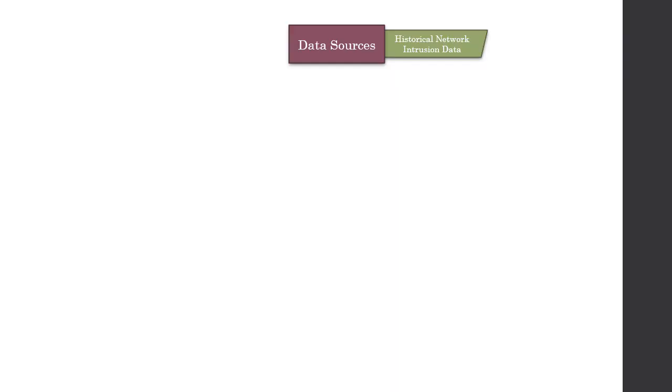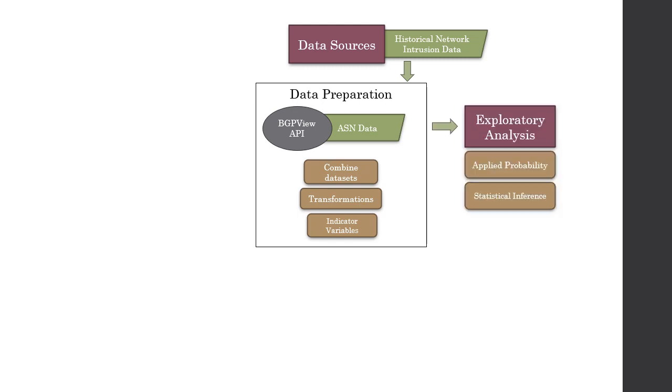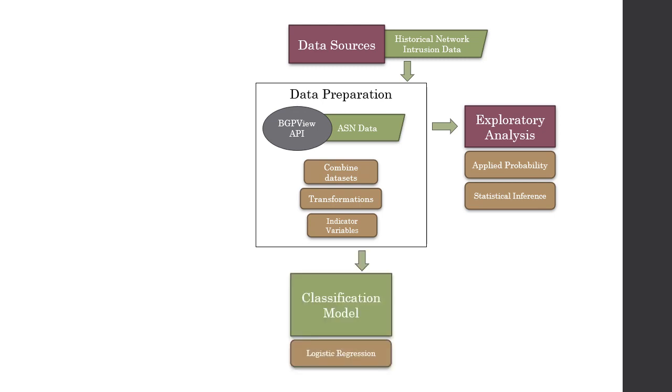So the first data set is historical network intrusion data. The data will be combined with additional ASN data, which is information about the organization that owns the IP address initiating the network transfer. Data will also be prepared via transformation and the creation of indicator variables. Exploratory analysis will be performed using methods of applied probability and statistical inference to understand the qualities of the data. The data will then be used to create a classification model to classify network transfers as malicious or benign.